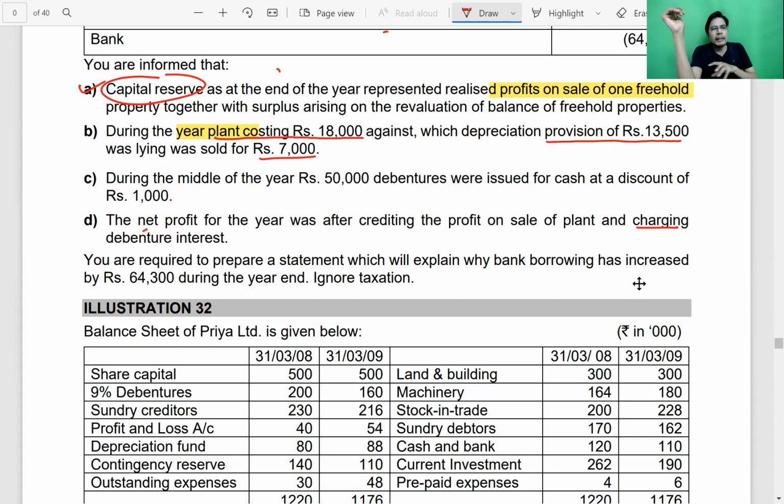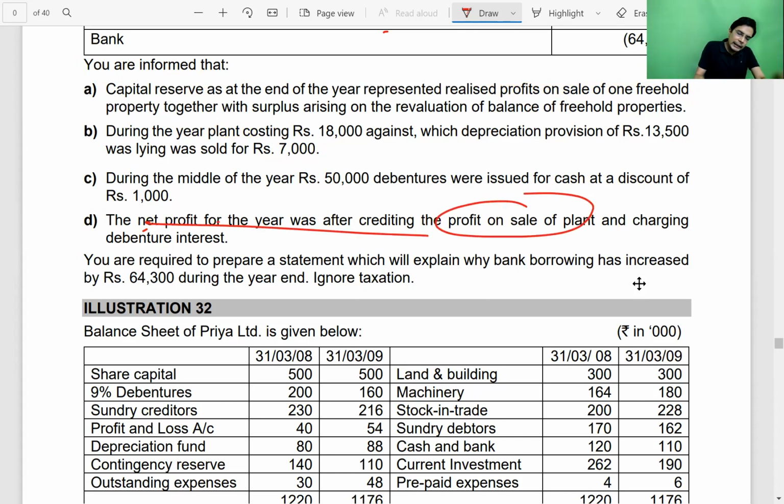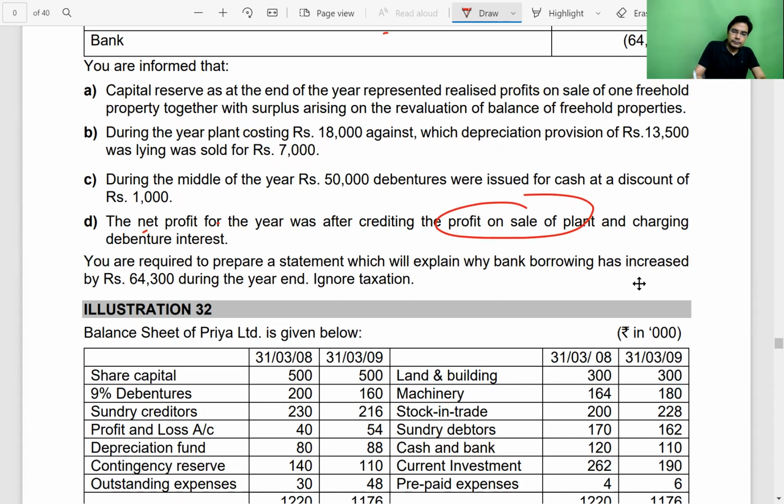But if any income or expense you didn't put to P&L account, then net profit doesn't include those things, so we don't have to eliminate anything. This is the reason profit on sale of freehold property, since it didn't go to P&L, since it was put to capital reserve, we didn't eliminate it. But profit on sale of plant was put to P&L account, so we have eliminated it. So this done, this also done.